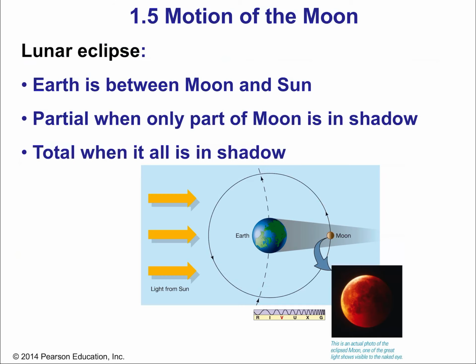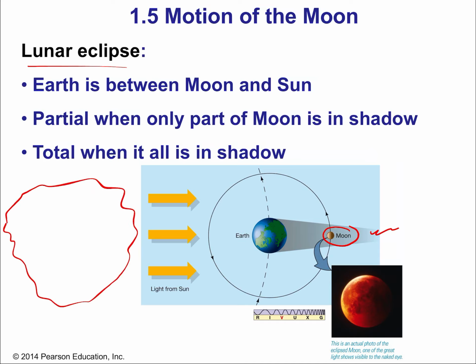All right, so a lunar eclipse, this is one of the two types of eclipses, is when the moon is in Earth's shadow, okay? So that means that the Earth is between the moon and the sun, see? Because the sun is over here, right? Big giant sun, right? The Earth is between the moon and the sun, okay? We have a partial lunar eclipse when only part of the moon is in the shadow, okay? So maybe the moon just kind of kisses the shadow of Earth, kind of passes into a little bit, then it passes right back out of it. That creates a partial lunar eclipse.